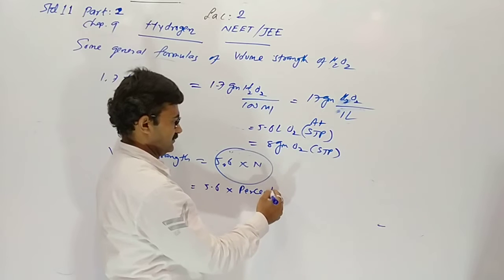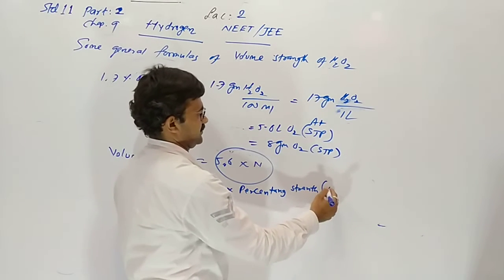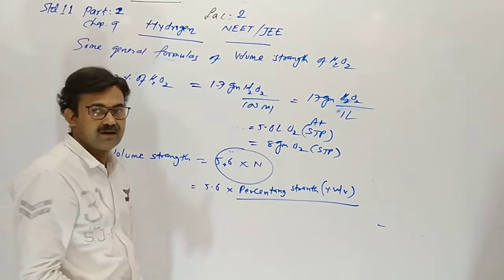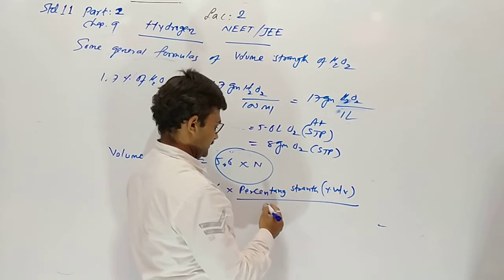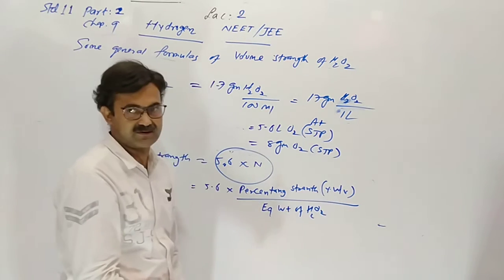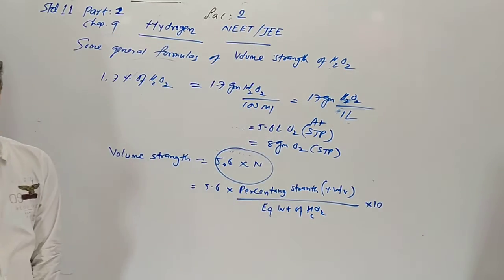Percentage strength means percentage weight by volume upon equivalent weight of hydrogen peroxide, multiplied by 10. We can derive volume strength: 5.6 into percentage strength, percentage weight by volume.